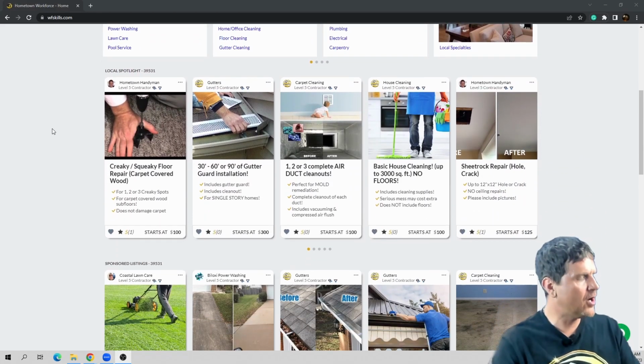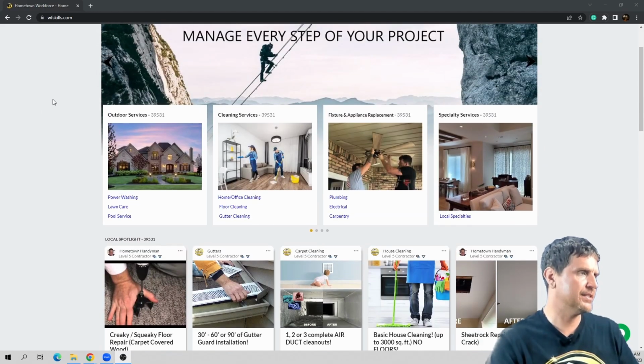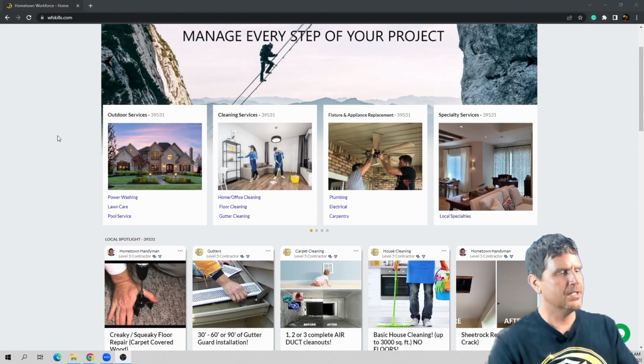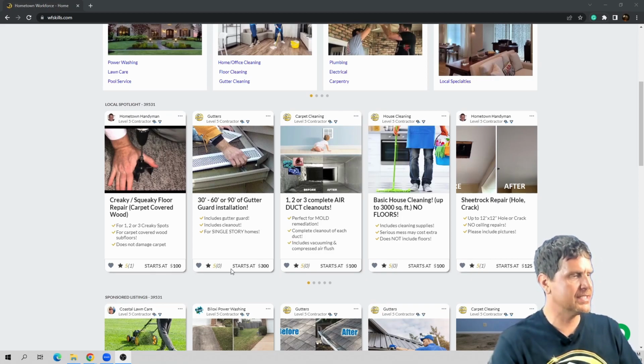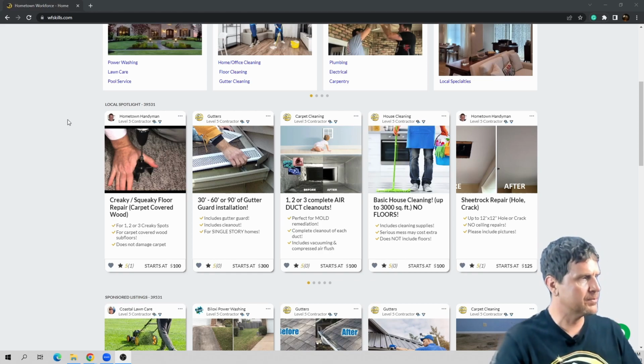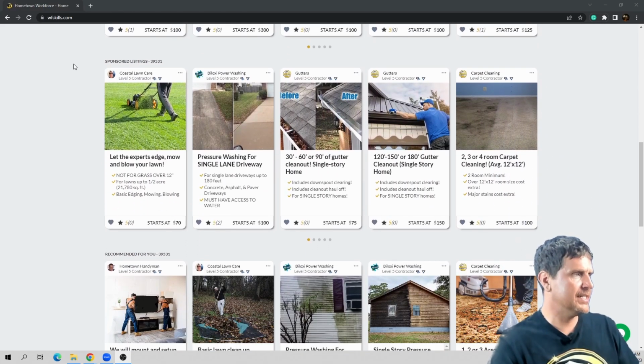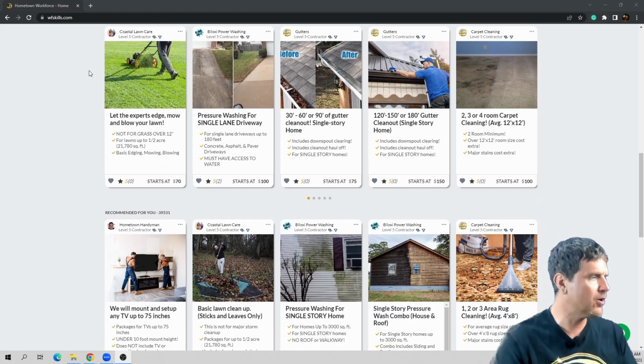And as you can see, the home page is broken into these sections. So this is general search for common services. And then the local spotlight. So these are services that we have deemed awesome and we wanted to spotlight them. Sponsor listings are, of course, listings that contractors have paid for to have us promote on our homepage.